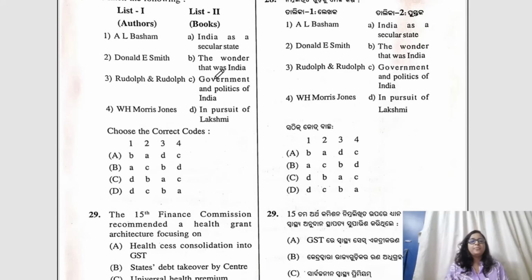Question number 28 is a match the following one: A. Basham, Donald D. Smith, Rudolph and W.H. Morris Jones. So here, what would be the correct answer?